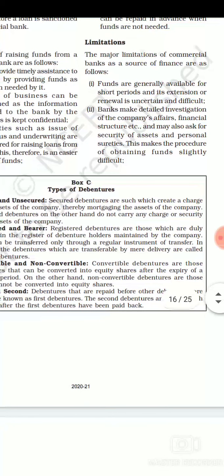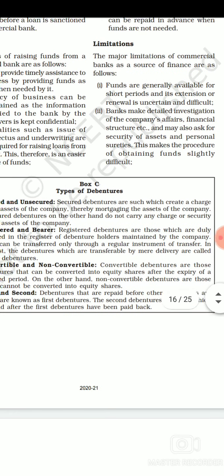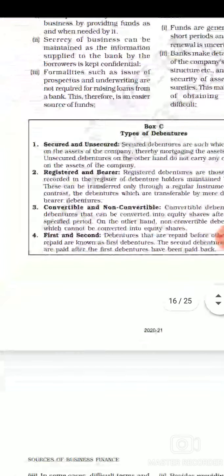Next, the bank makes detailed investigations of the company's affairs and financial structure, and may also ask for securities of assets and personal securities. This makes the procedure of obtaining funds slightly difficult. If we are raising funds from a commercial bank, the bank needs to investigate the person or the company's affairs, like the financial position of the company, the securities and assets the company has, the personal assets or the company assets. So this becomes a little bit difficult for raising funds from a commercial bank.